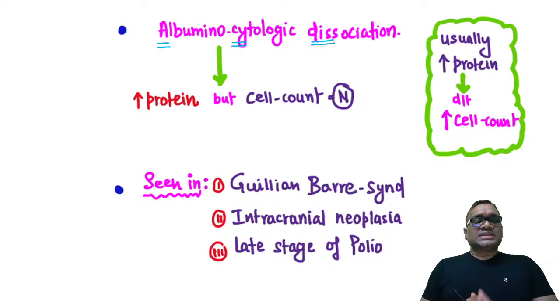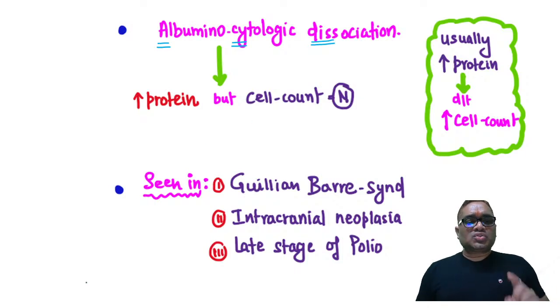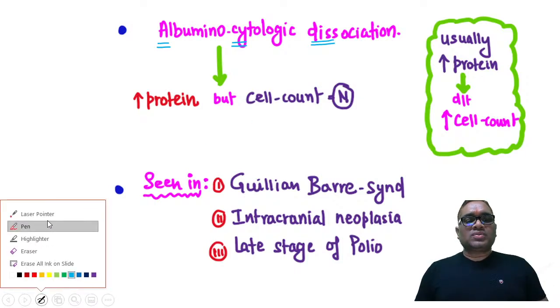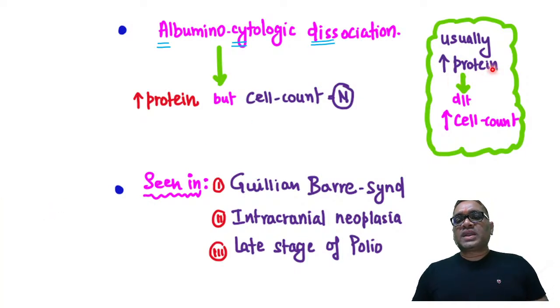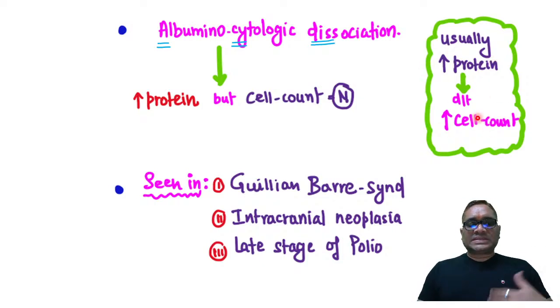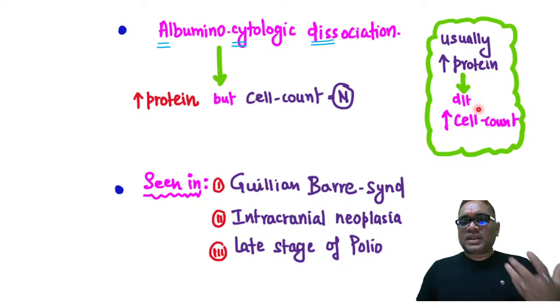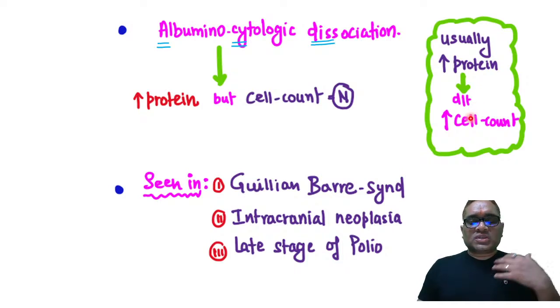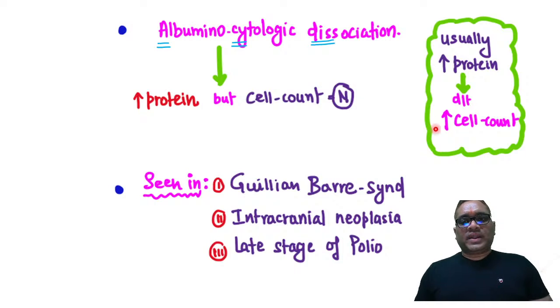Now you understand what is albuminocytologic dissociation. Usually, you remember what I have told you just now. Usually proteins are elevated because of the cell count increase. Just now in CSF we have seen that there is an increase in the cell count, and because of the increase in the cell count, there is an increase in the protein content, right? So cell count is increased, so protein content is increased.